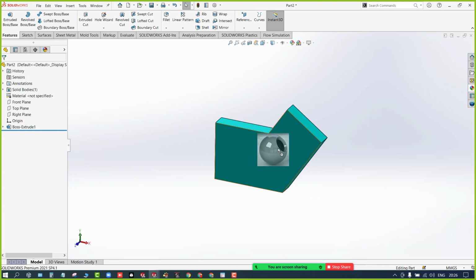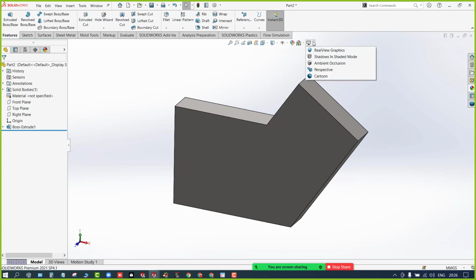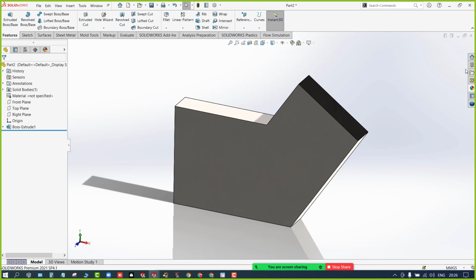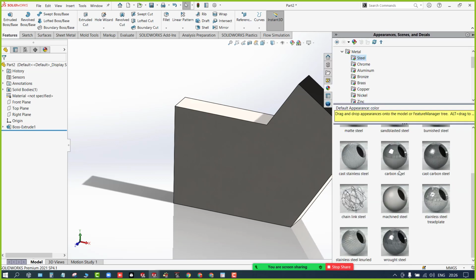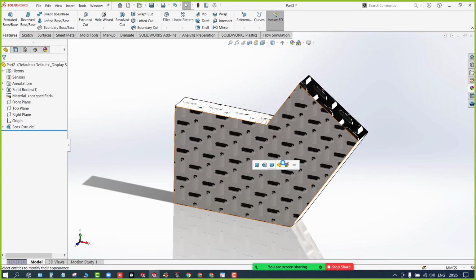You can even drag and drop them to have a realistic appearance. You can even activate the real view graphics and the mirrors, so then you can have a better look. You can see like this.